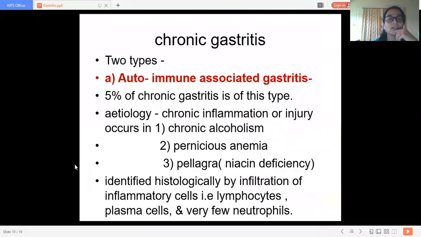Then chronic gastritis. Here we have two types of chronic gastritis.